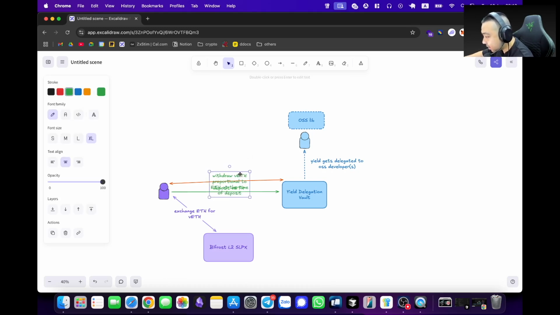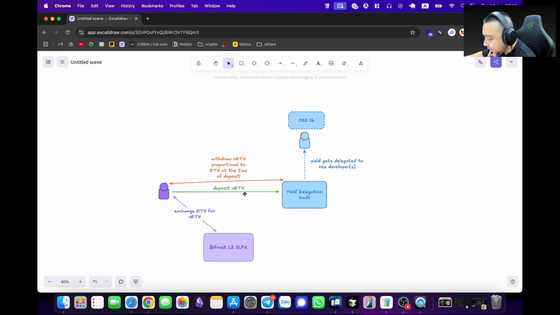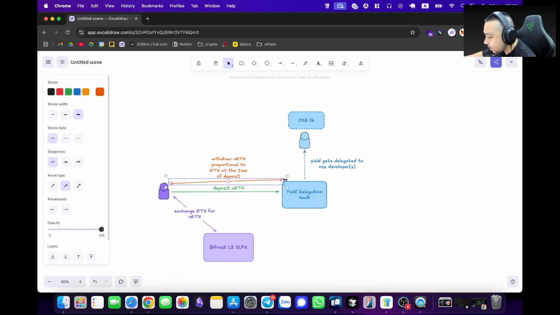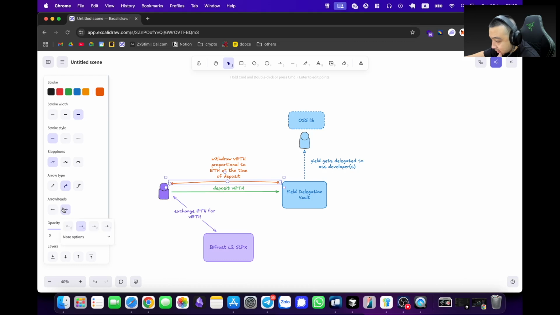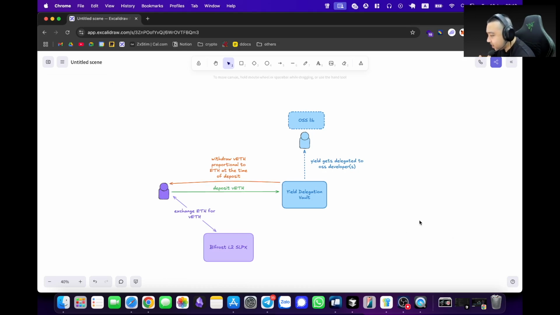Alright, something like this. So basically, once you deposit your VETH into the yield delegation vault, what it does is it records the exchange rate of ETH to VETH at the time of deposit.